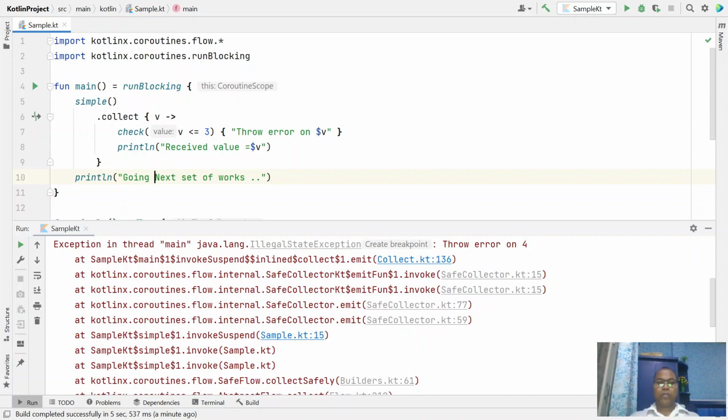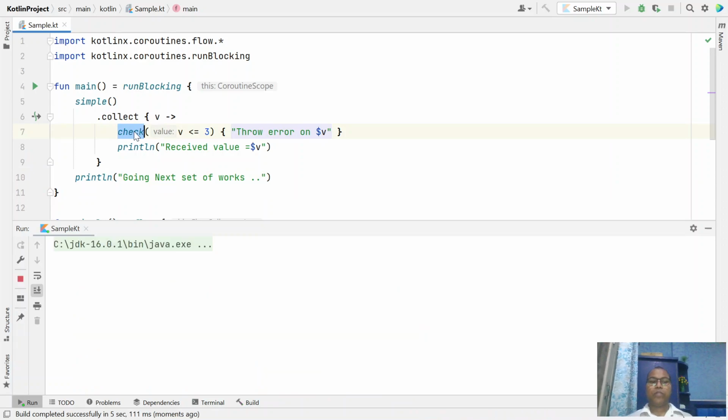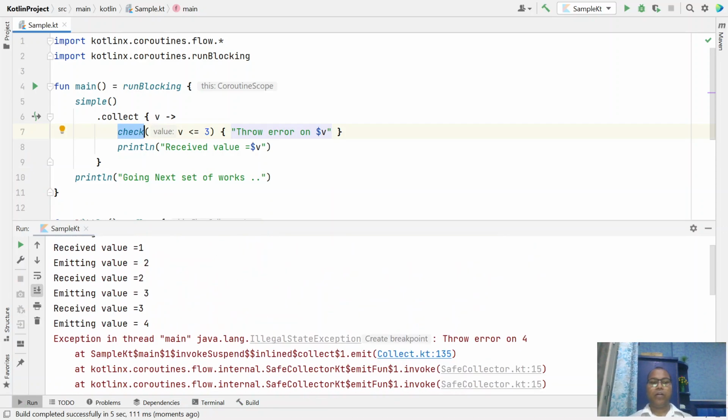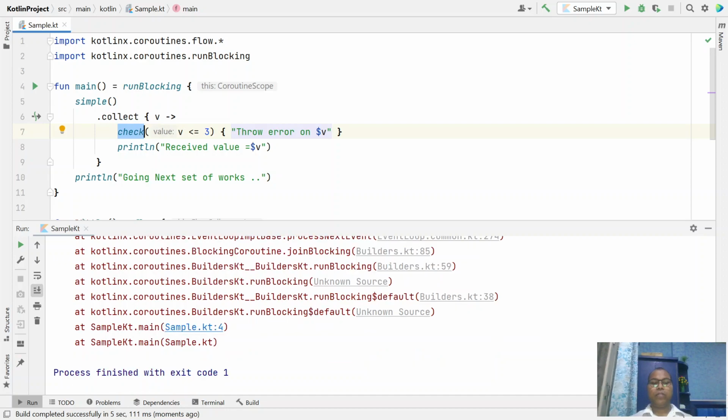If you run it, something unwanted happens: the exception comes from the flow, and we are not able to start our next work.